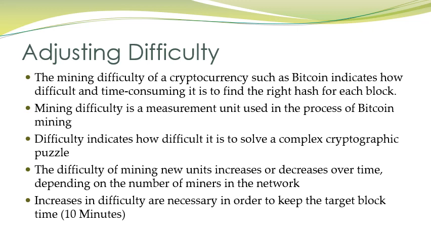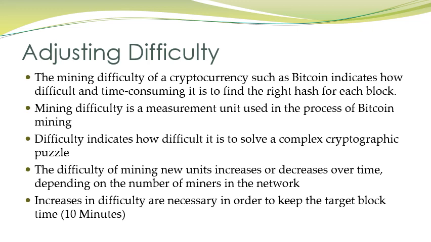The difficulty of that mathematical puzzle increases or decreases over time.